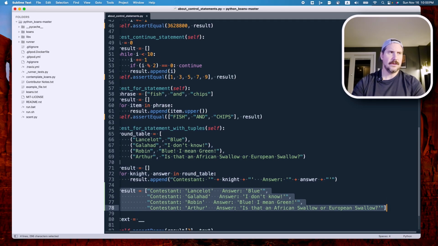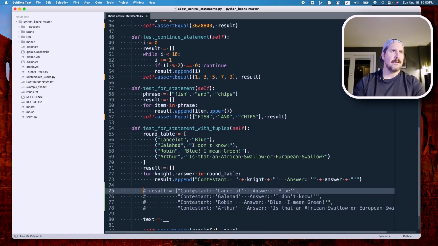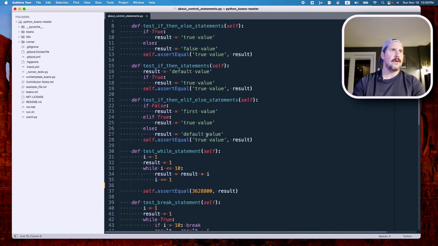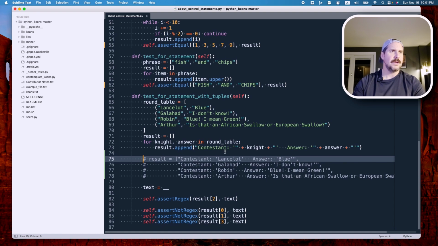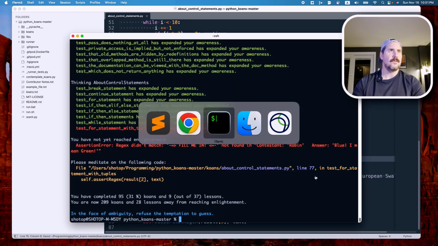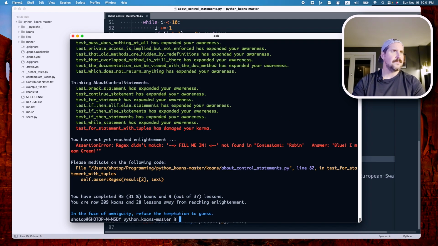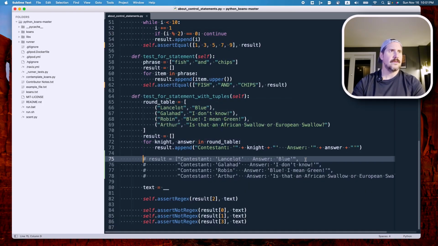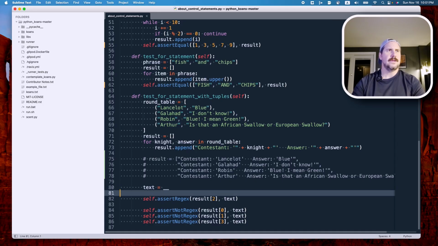So let's go ahead and comment that out. We will put our, did I get rid of the breakpoint code? I sure did. Okay, whatever. Let's go ahead and run this. And let's see. Okay, so tuples with I mean green. Oh, I see.